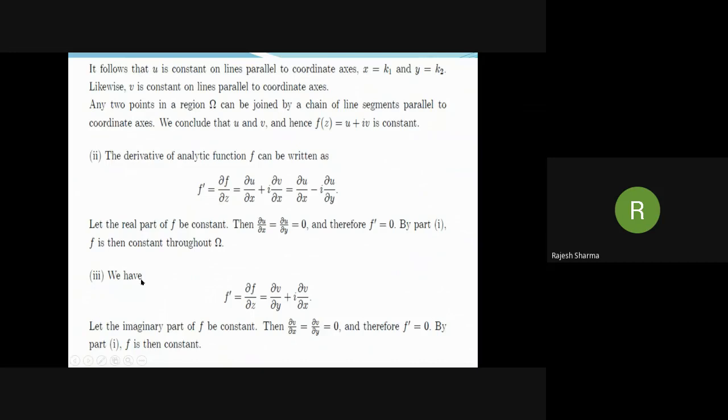Now the third part: if the imaginary part is constant, then we write the derivative f' in this form: ∂v/∂y + i ∂v/∂x. Why? Because here when we use the CR equation, ∂u/∂x is ∂v/∂y, and we keep this as it is. Now if v is constant, then the partial derivatives ∂v/∂x and ∂v/∂y are 0. So from here, f' is 0. So by part 1, f is then constant.